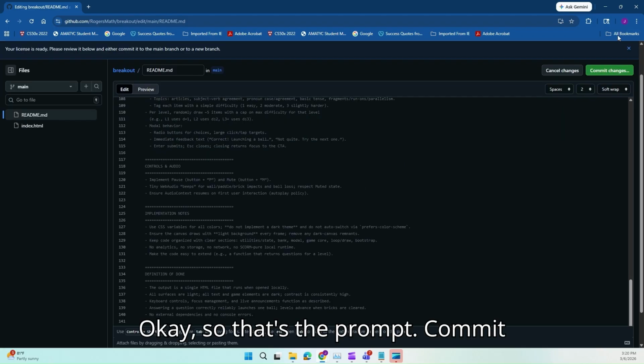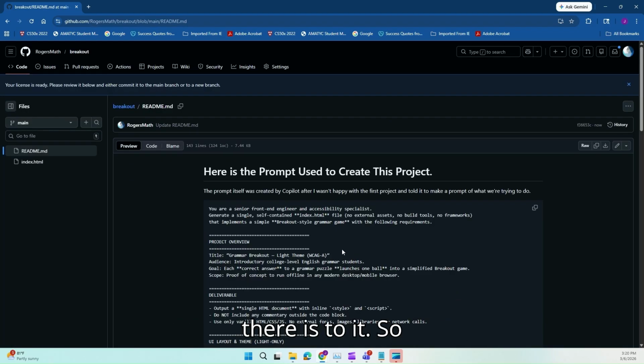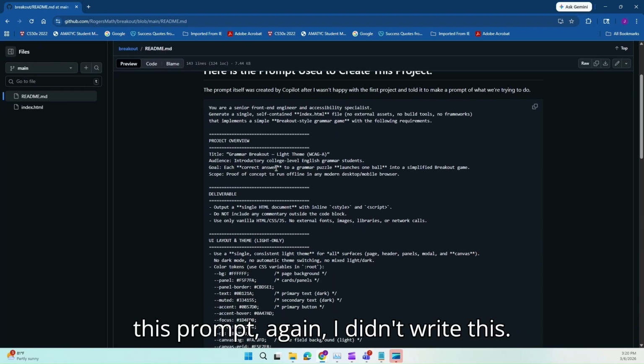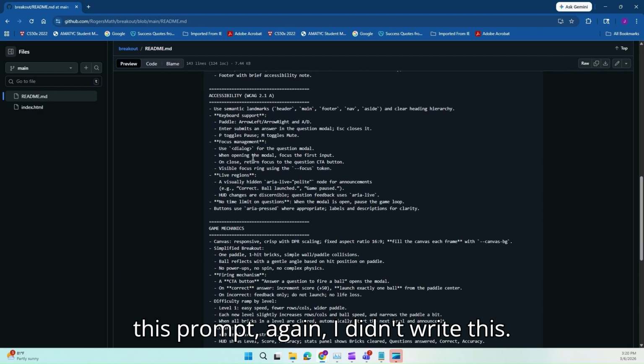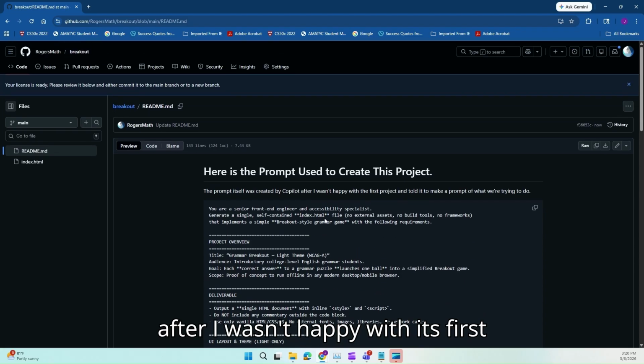Okay, so that's the prompt. Commit changes, and there we go. That's all there is to it. So this prompt, again, I didn't write this. This is what the AI came up with after I wasn't happy with its first thing.